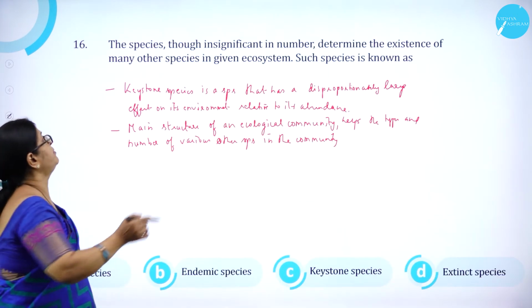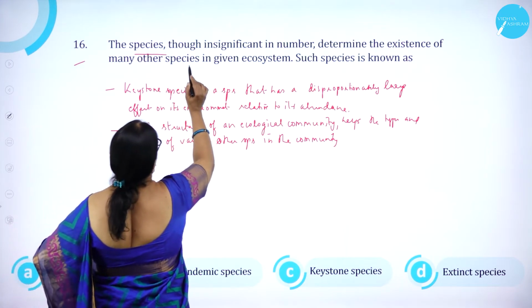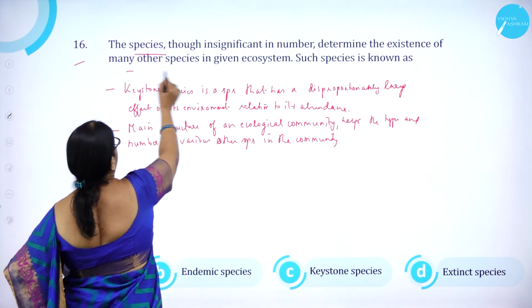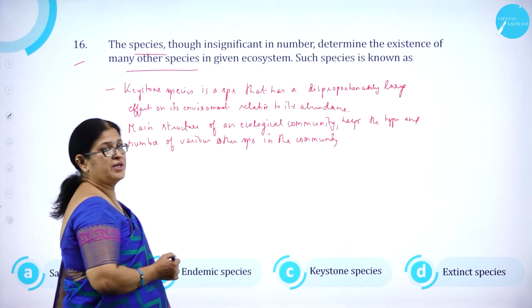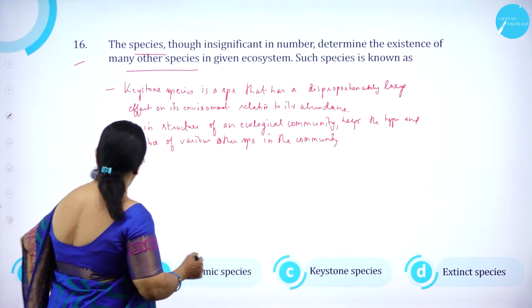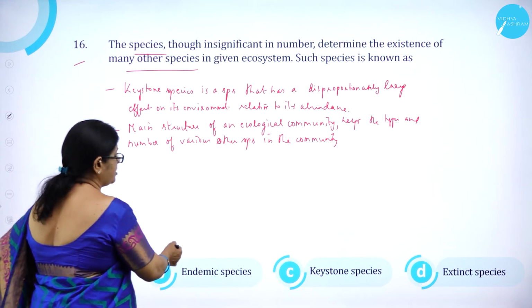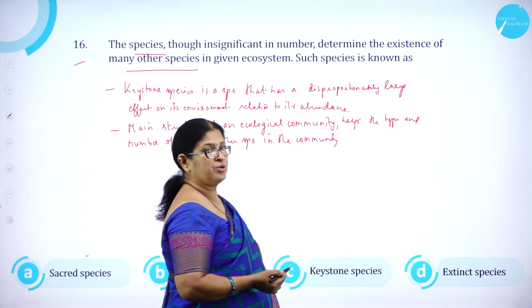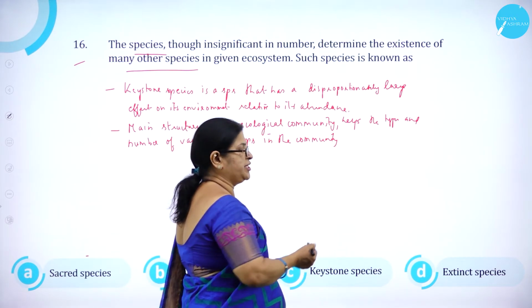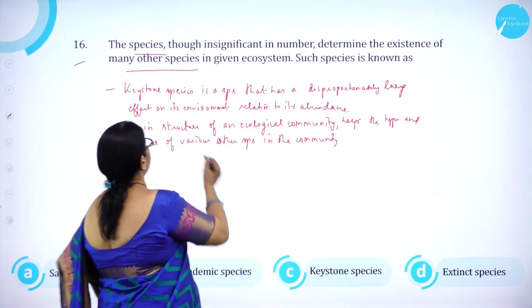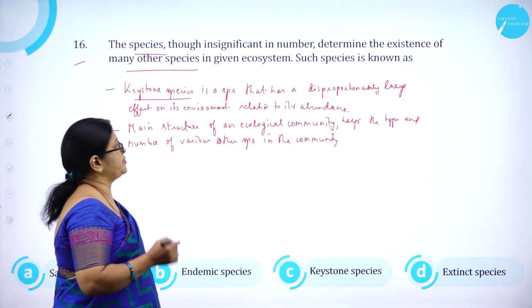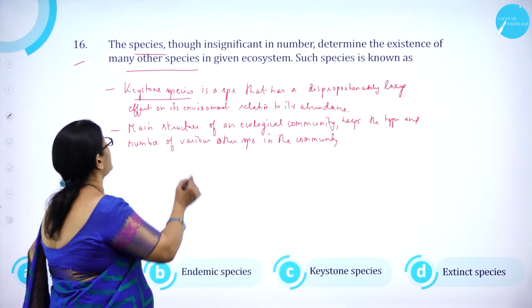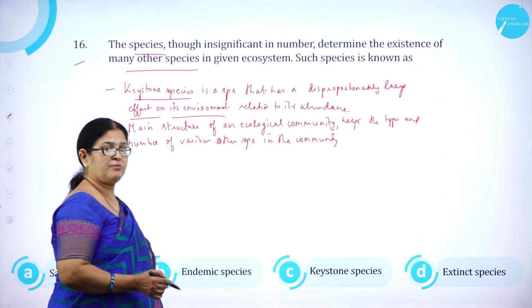Moving on to question number 16. The species, though insignificant in number, determine the existence of many other species in a given ecosystem. Such species is known as option A, sacred species, option B, endemic species, option C, keystone species, and option D, extinct species. We know that the keystone species is the species that has a disproportionately large effect on its environment